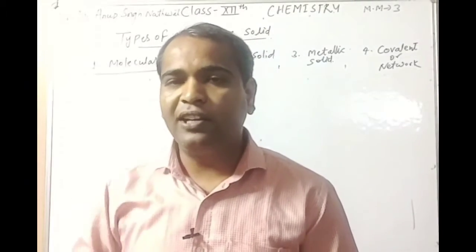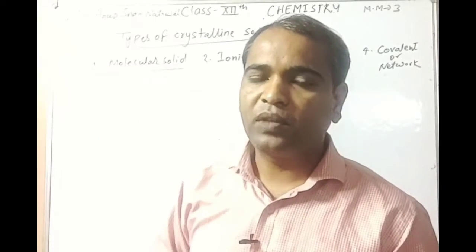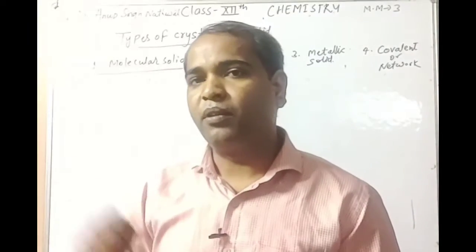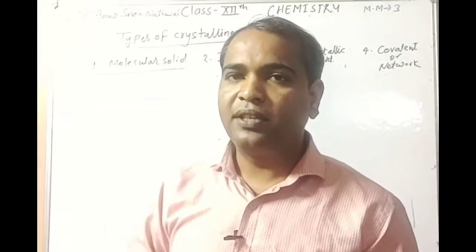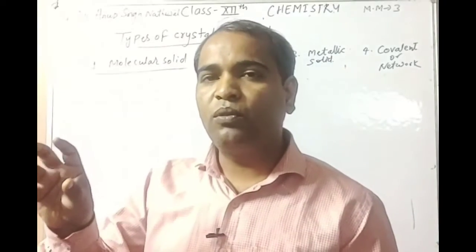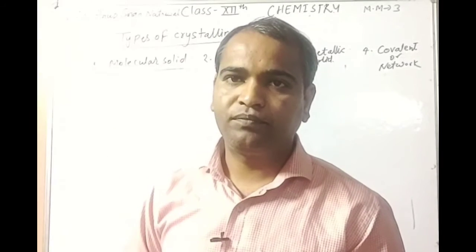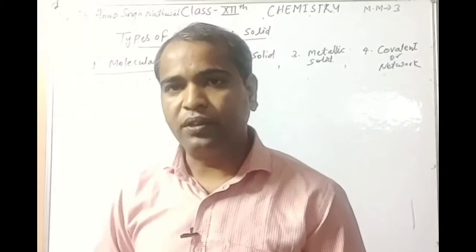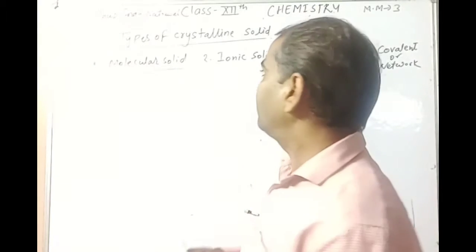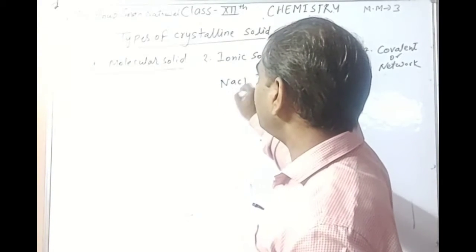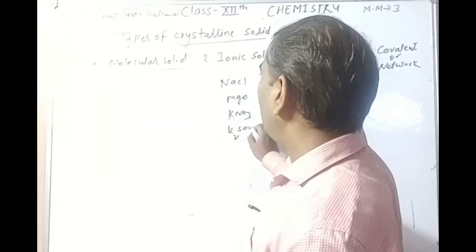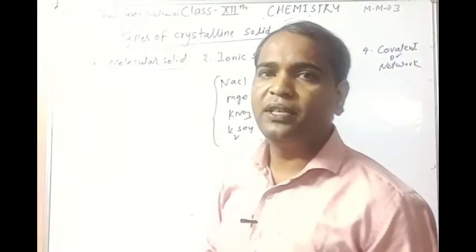Both ions are held together by electrostatic force or ionic bond. Therefore, this type of force is called electrostatic force or Coulombic force or ionic bond. Okay, students. Examples of this type of solid are NaCl, MgO, KNO3, K2SO4.